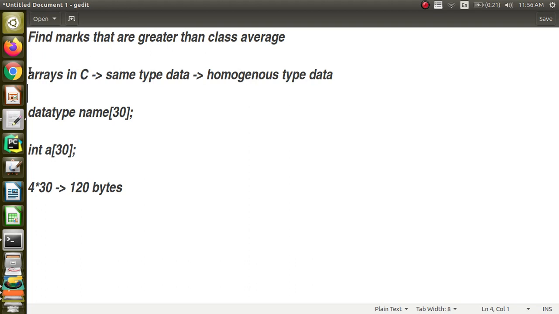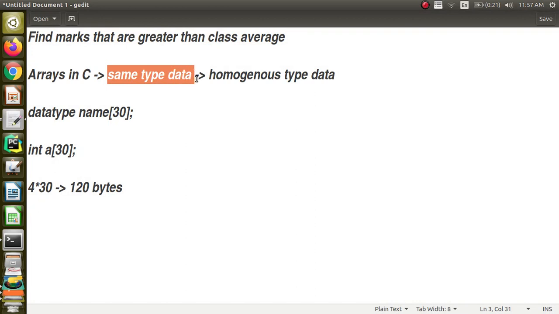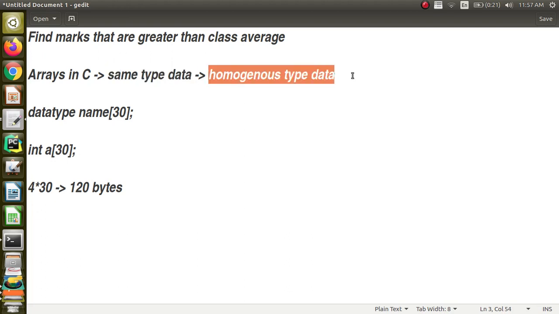So how it is done in C is, C provides something called arrays. Arrays are a wonderful way of representing a group of data. The restriction imposed by C is that it can only store the same type of data: either all integers, all floating point values, or all characters and so on. It is like a row house where each house will be similar. You cannot have variations, but you can have any number of houses, in a straight line. So I can also say that homogeneous data is stored in arrays.